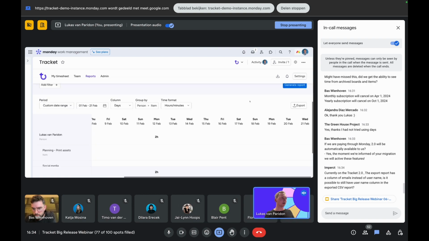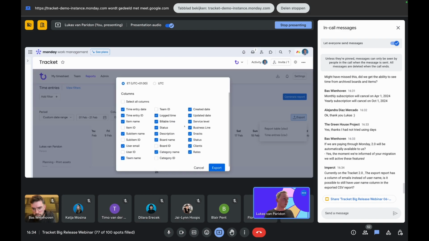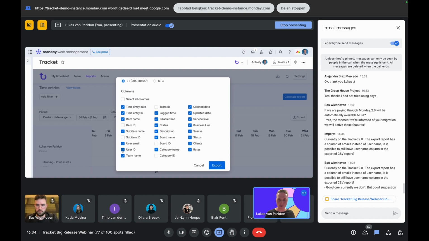So I see another question on exports. Let's just have a look. We can do user email, user ID. The question is if we can see the username on the export. Currently, I believe only the user email and user ID are possible. The reason, I guess, that's just a guess, is that user ID tells a bit more because the username may change.